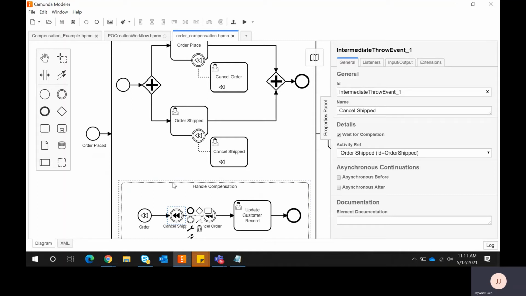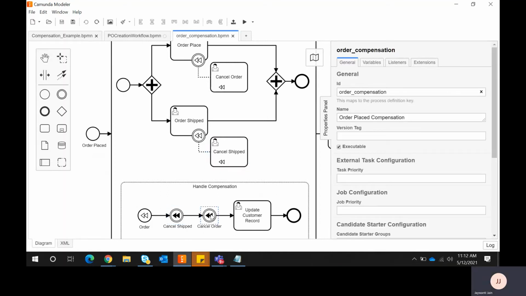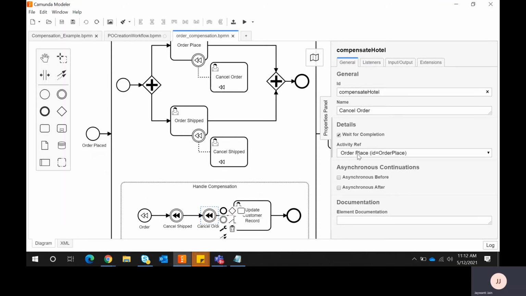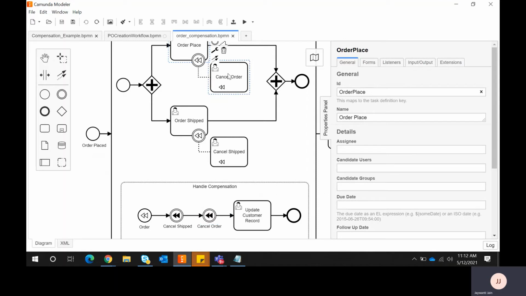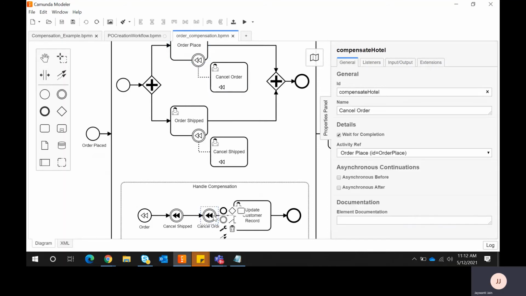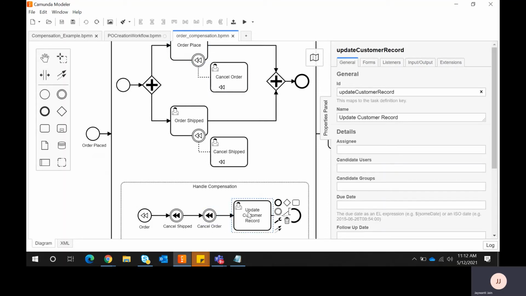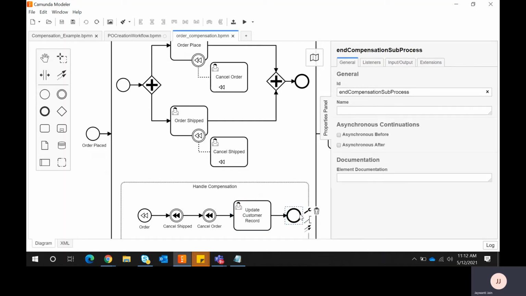The control will go to order ship. It will check what handler is attached to my activity. It will check this handler and cancel the ship. Next, it will cancel the order. It will check which activity is associated, order place, so this is this order place. Whatever handler is associated with this activity will revert it back. Once this reverts back, finally it will update the customer that the cancellation of the order is done, and it will end the process. So here there is no need to attach a transaction box.